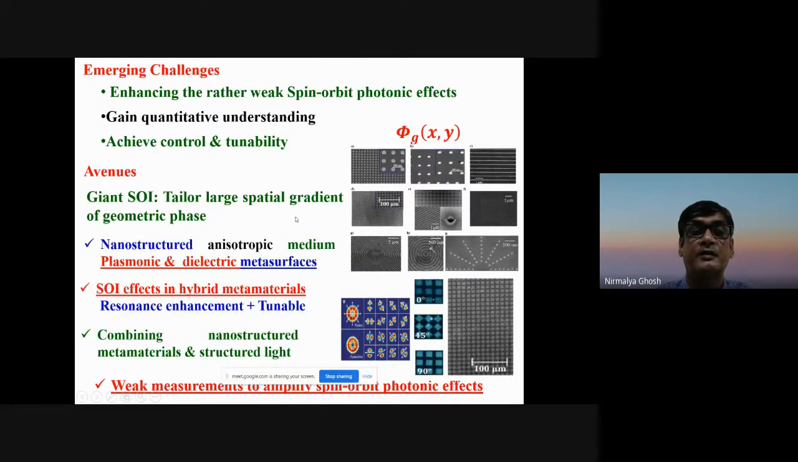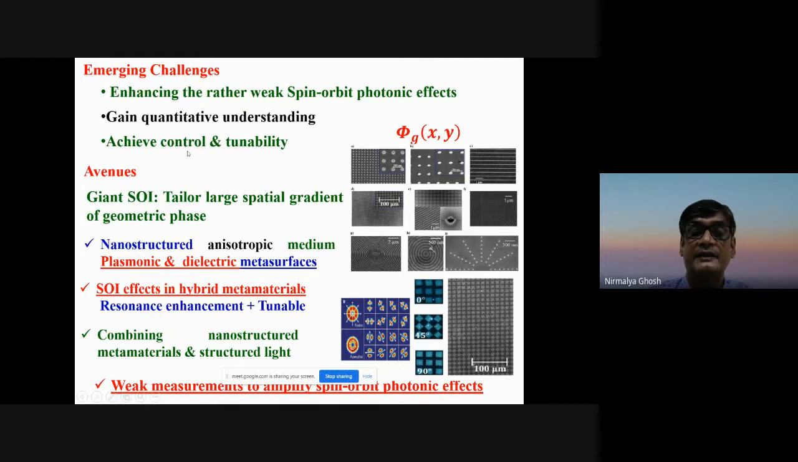But of course, there are emerging challenges. The challenges are there because most of these effects are very weak, typically in the sub-wavelength domain. So enhancing the rather weak spin-orbit photonic effect is one of the challenges. And of course, there is gaining quantitative understanding and control. That is also another important thing for device application. You have to have control and tunability.